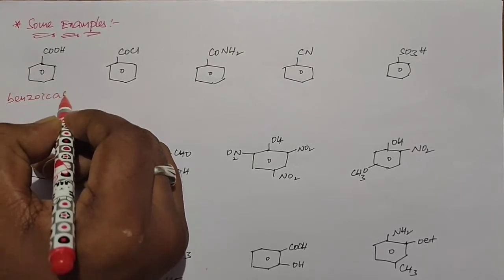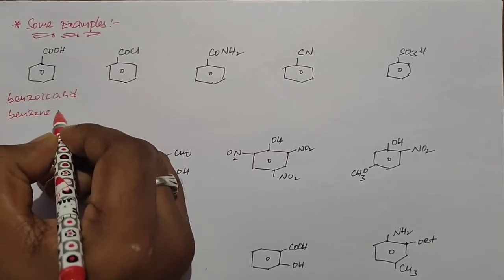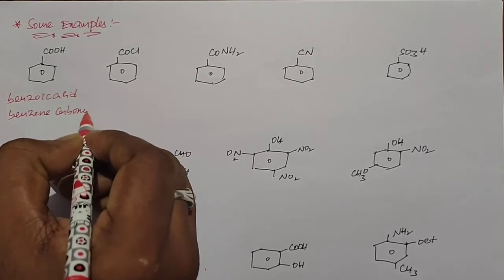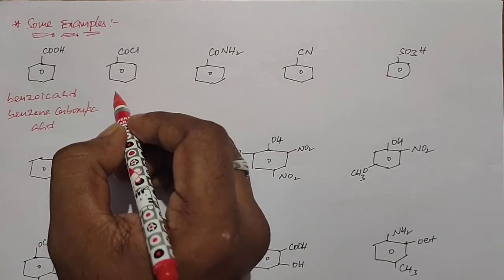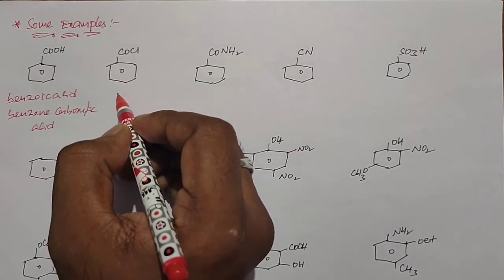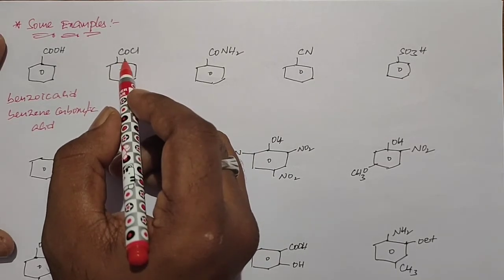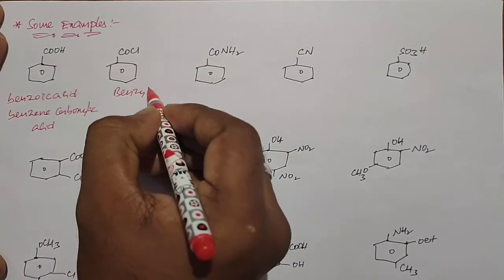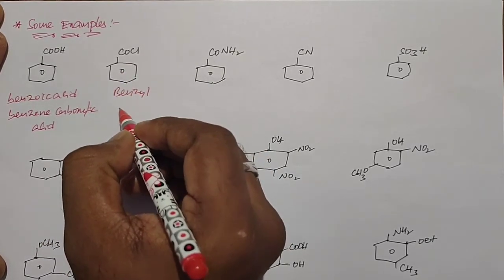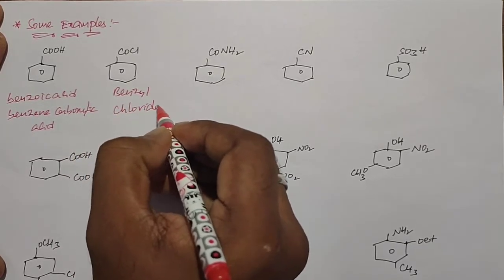When you go for this one, here the benzene ring is attached to COCl, which is a representation of an acid halide, so its name is benzoyl chloride. What we call benzoyl chloride.